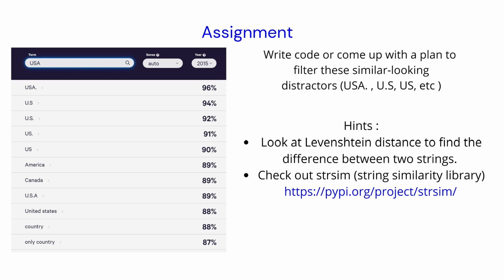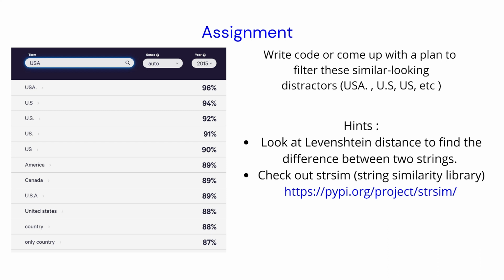Also see how you can come up with different edits for a given word. So if I just give the word USA, what are all the possible words that are one edit distance away from USA? And you can use algorithms like Levenshtein distance to compute the similarity between two strings or two words and see what is the minimum edit distance to go from one word to other. Think about the approach and see if you can come up with some code to get our task done. We'll see the code and how to achieve this in the next section.